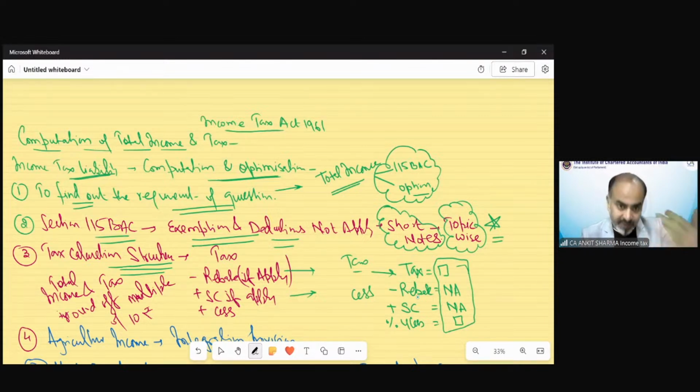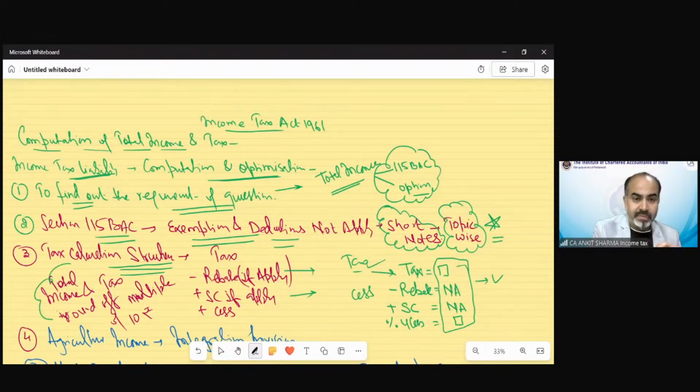Clear? When I solve questions for you in the test your knowledge questions, I will not follow this format, but for your practice, please always follow this format. That will reduce your mistakes. Suppose you know the provisions of rebate but forget to apply them in the examination, and when you come back from the examination you recall: oh God, I did not reduce the rebate even when I know the specific provision. Oh God, I did not apply the surcharge provision even when I know it. That is going to hurt you a lot. So please make a practice that whenever I calculate tax, I will use this format. Clear?